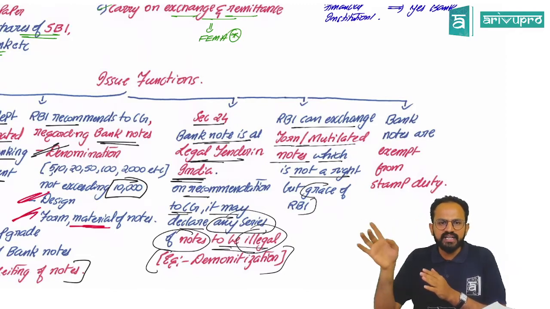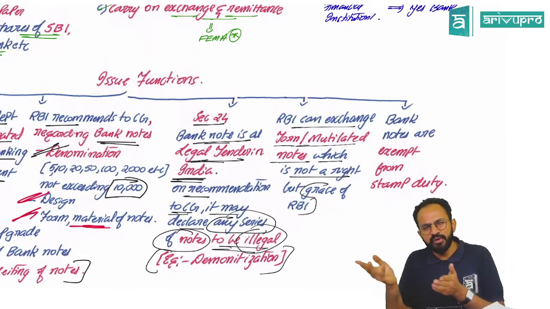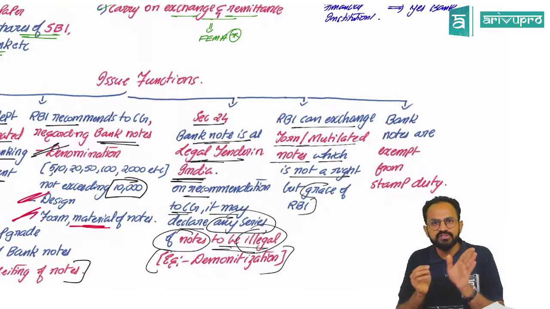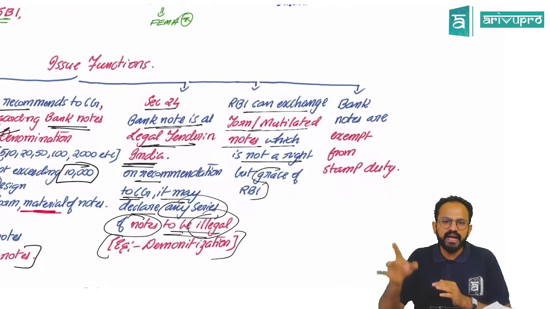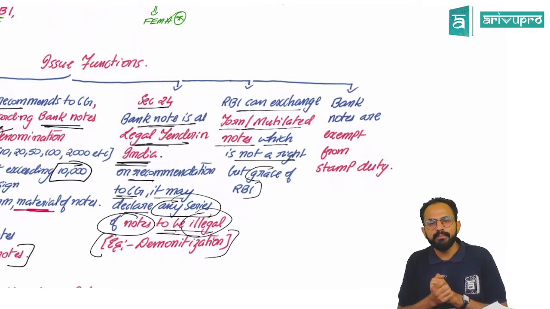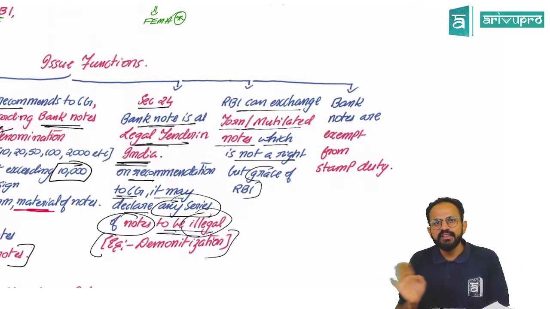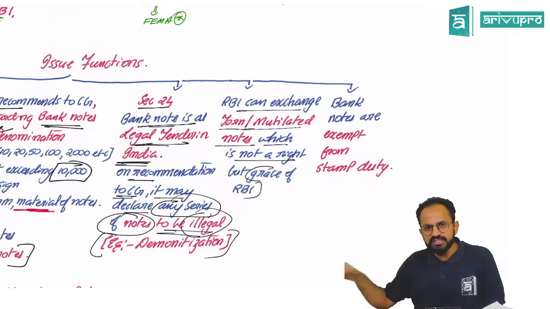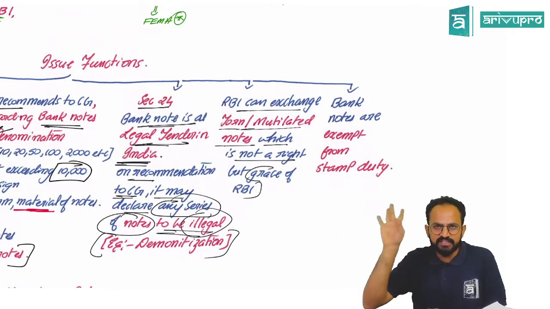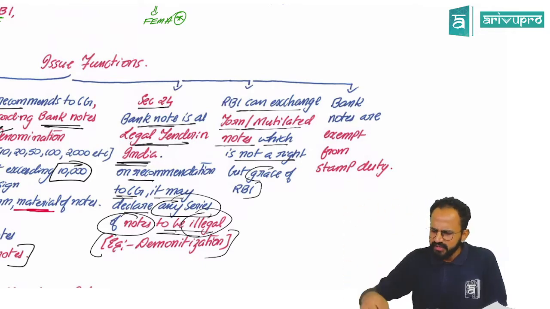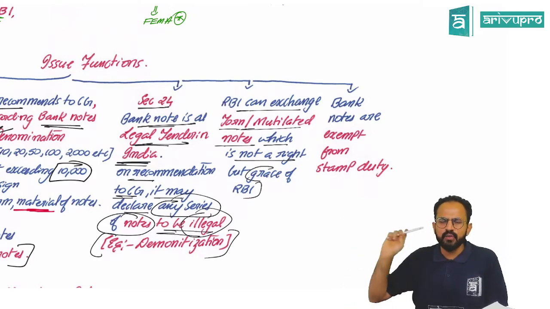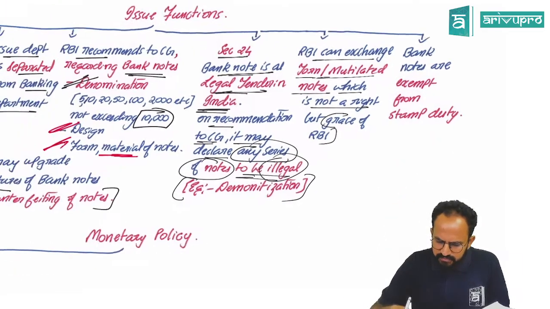Sir, RBI can exchange stone and material, whatever mutilated notes. Sir, it is a grace, not your right. Sir, bank notes are exempt from stamp duty. This is the issue function of RBI. They will not ask you all the functions. They'll ask you one function, then ask you to write about it. Yes, maximum 90% of the questions will be direct.